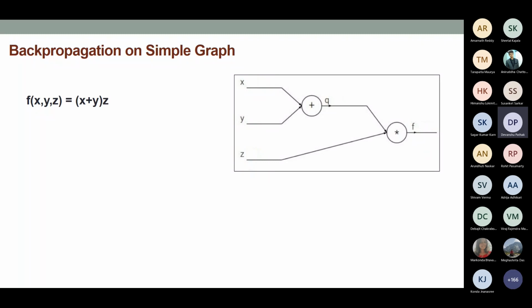Now we are going to see how we can actually compute the derivative over this graph. Once we understand the basic things, then you can straight away apply the whole thing in a neural network and so on. This is nothing but a graph computation, a neural network. So let me just illustrate this one. I will come out of my slide show and then I will write it down.